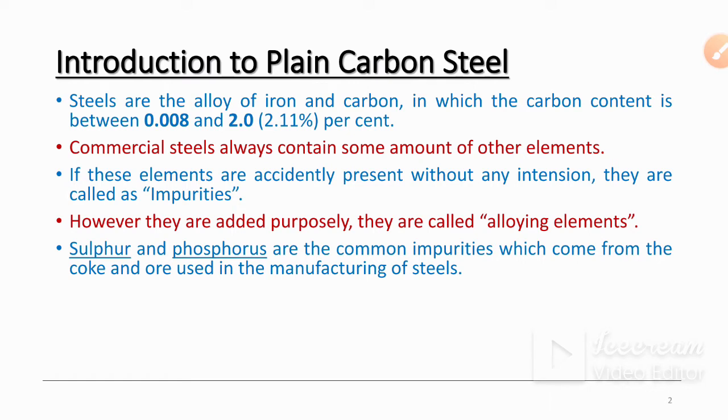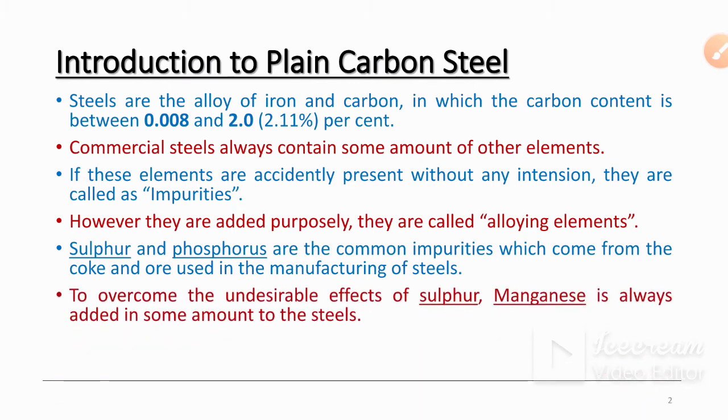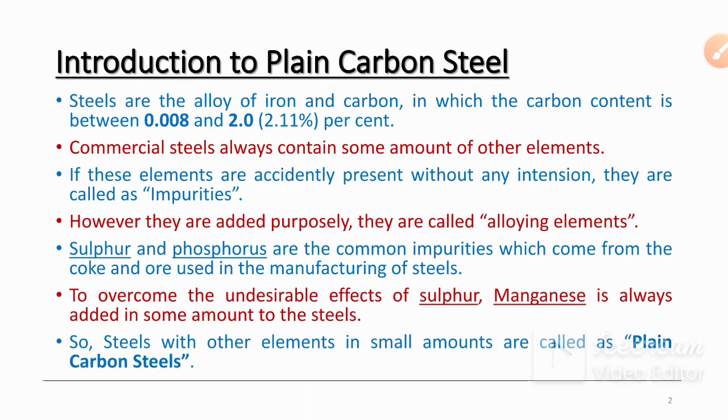steels. To overcome the undesirable effect of sulfur, manganese is added in some amount to the steel. Steels with other elements in small amounts are called plain carbon steels. If the percentage of impurities is very low or negligible, then we can call the steels plain carbon steels.